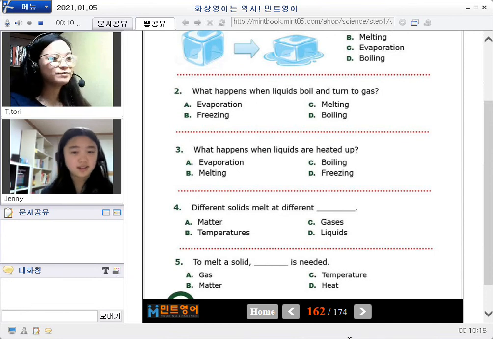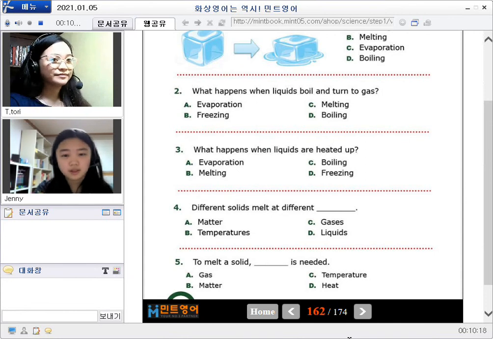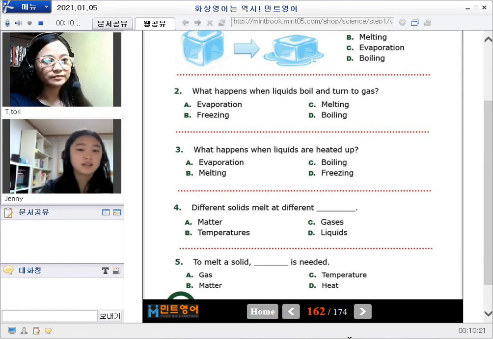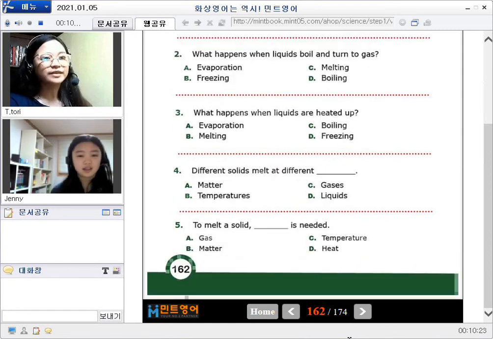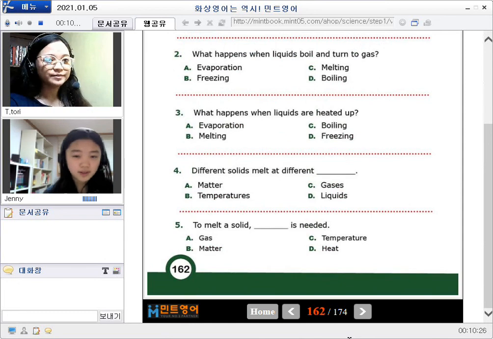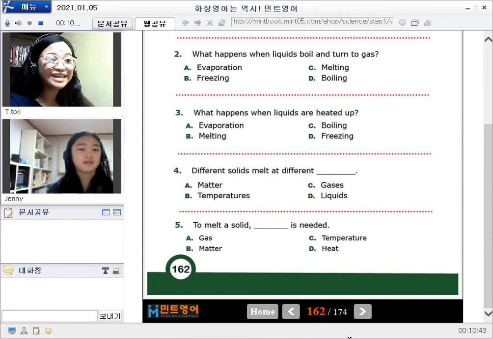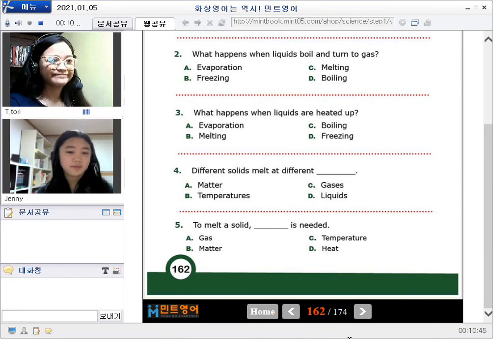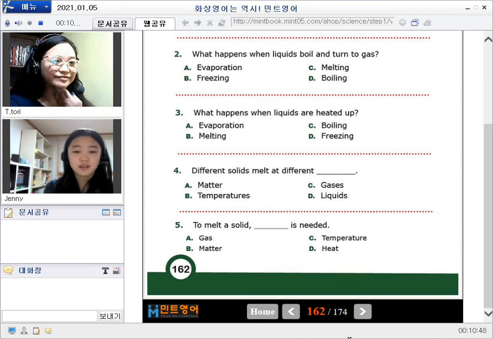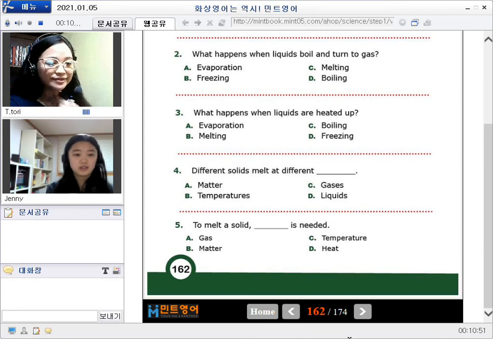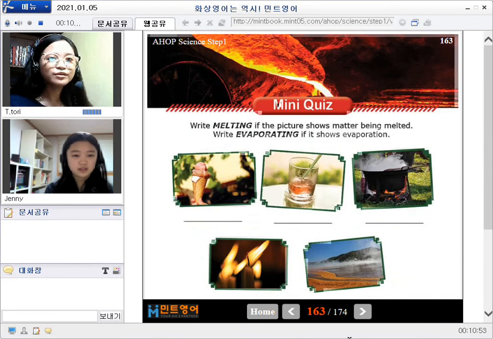Let's go to number three. What happens when liquids are heated up? It is boiling. That's right. Next. Different solids melt at different temperature. Yes, that's right. It depends on the level of heat. Number five. To melt a solid, heat is needed. Very good. All right, I think you know your vocabulary very well.